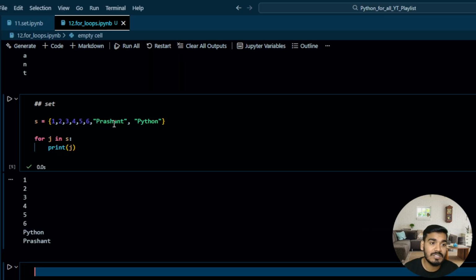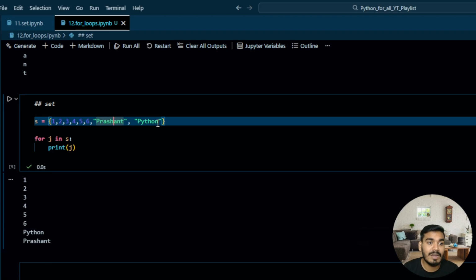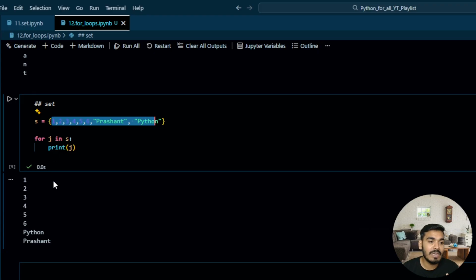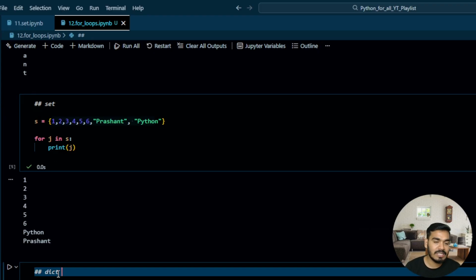But over here first is Prashant, then Python. Why has it given Python and Prashant? Because set is an unordered data type. So you cannot predict that whatever sequence you give, it is going to return the same sequence.